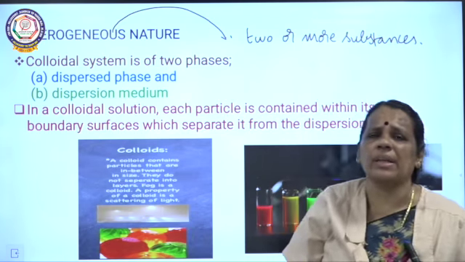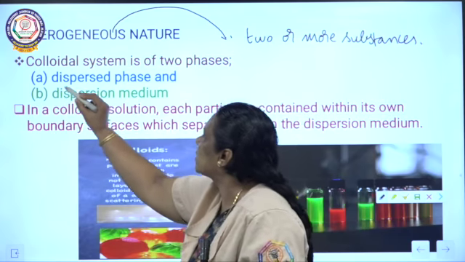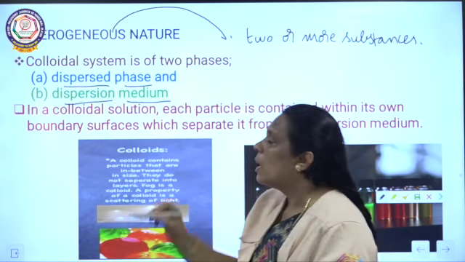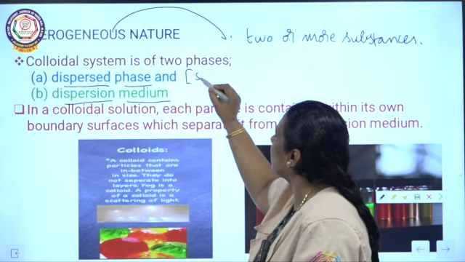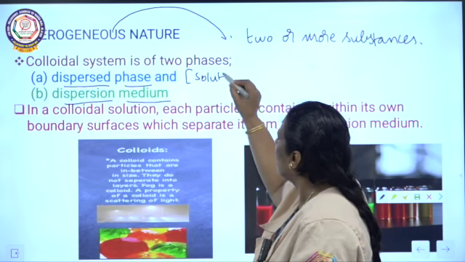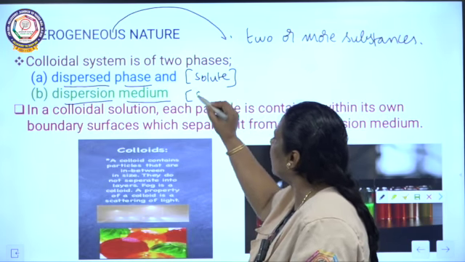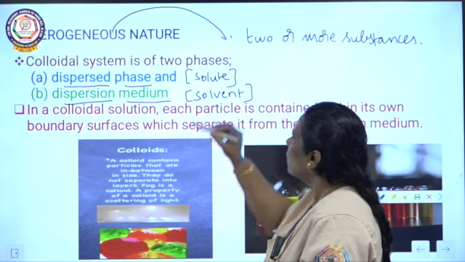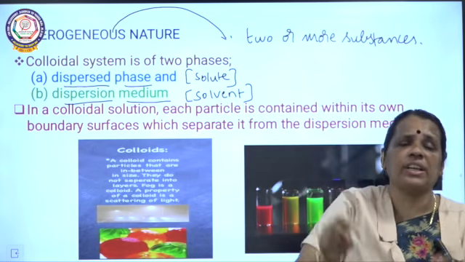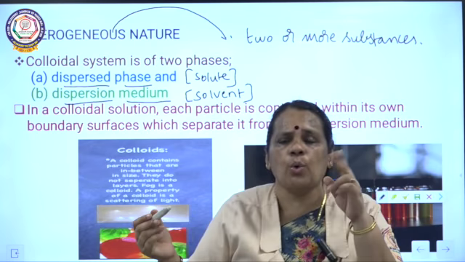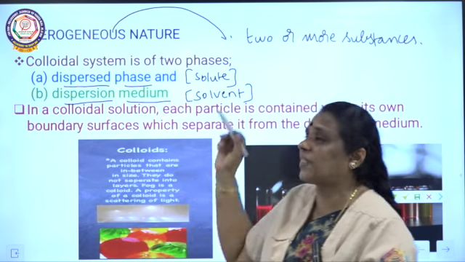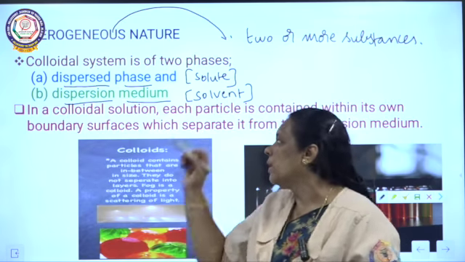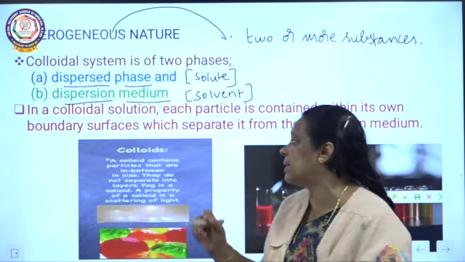So a colloidal system consists of two different phases. What are they? Dispersed phase and dispersion medium. The dispersed phase is a solute, and the dispersion medium is a solvent. So a colloidal solution is heterogeneous in nature, that is, it consists of two or more substances. One is the dispersed phase, which is nothing but the solute. The other one is the dispersion medium, which is nothing but the solvent.